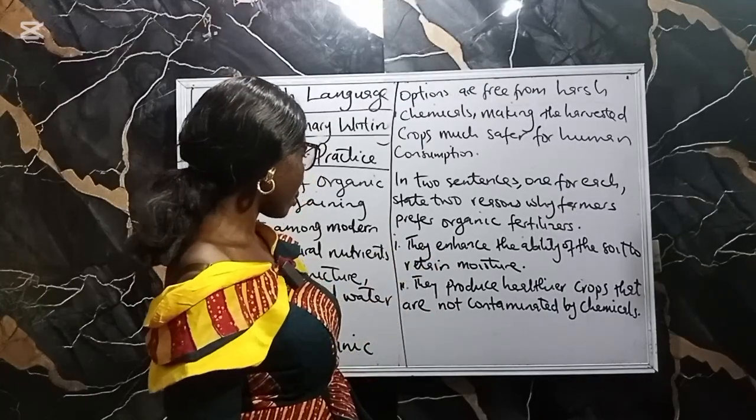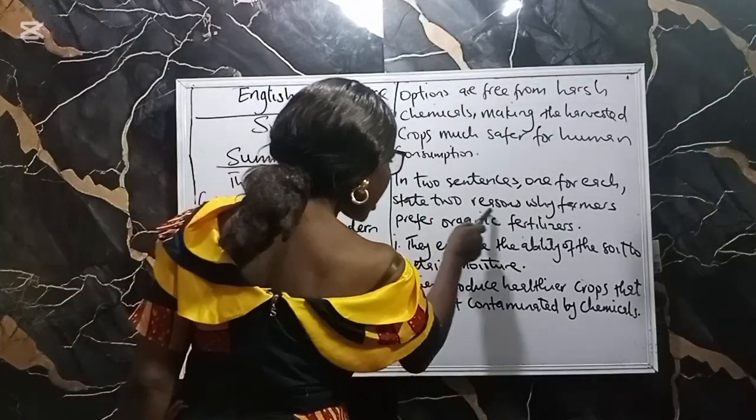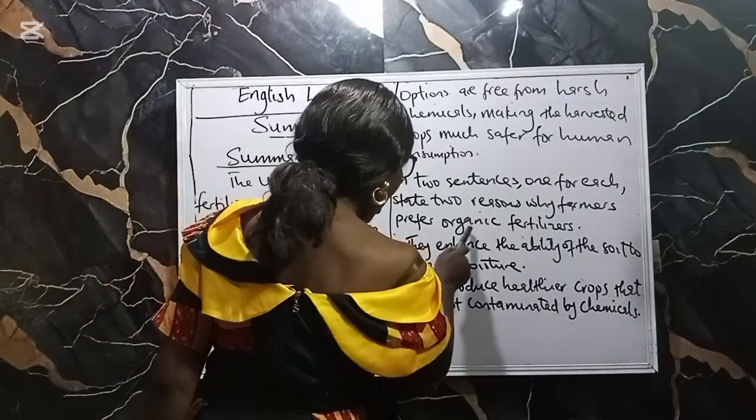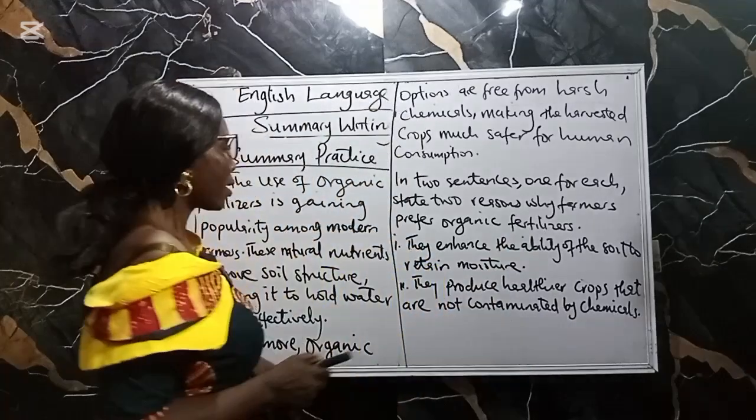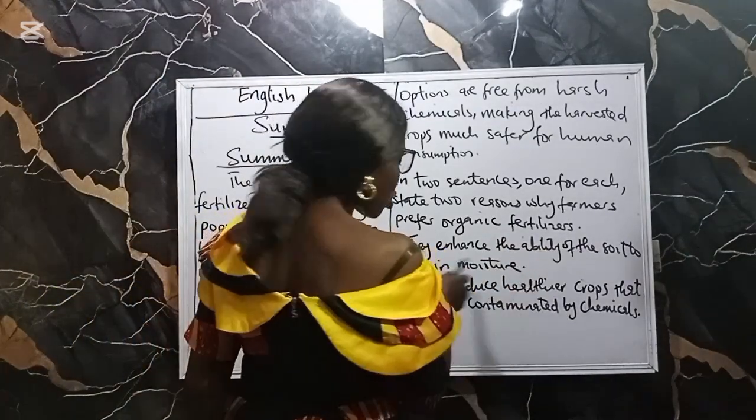Now the question: in 2 sentences, 1 for each, say 2 reasons why farmers prefer organic fertilizers. The first one, look at the question. State 2 reasons why farmers prefer organic fertilizer. Now look at my answer. They enhance the ability of the soil to retain moisture.